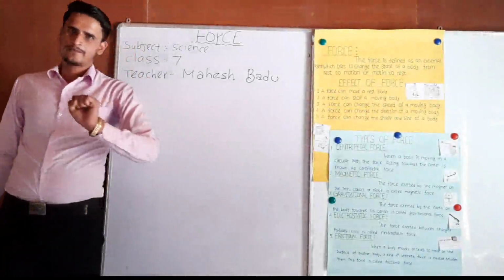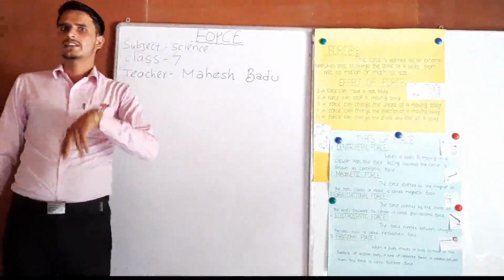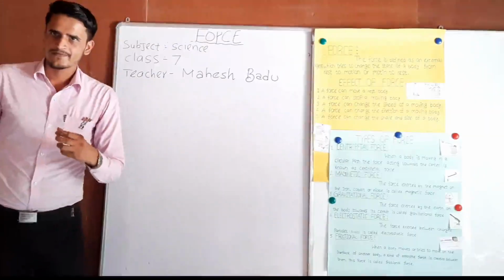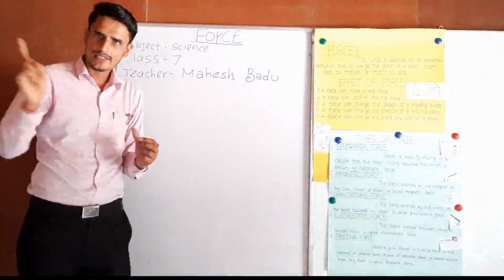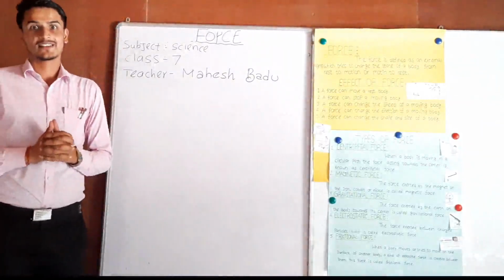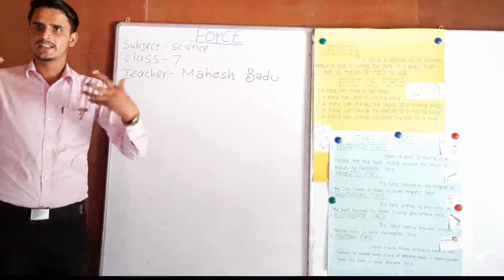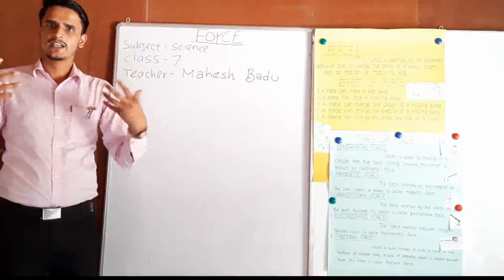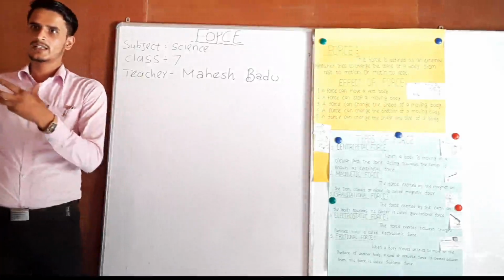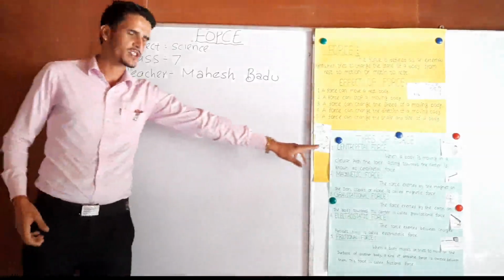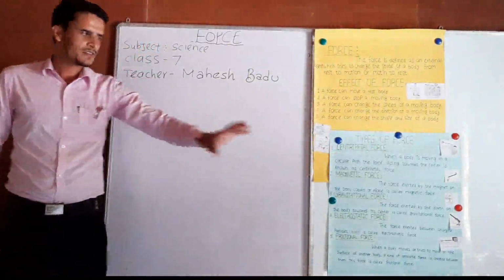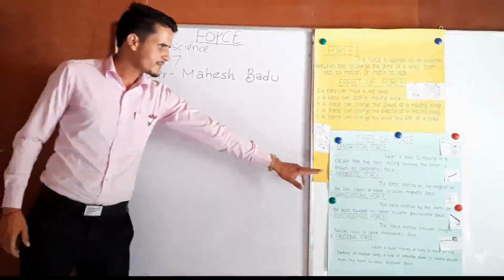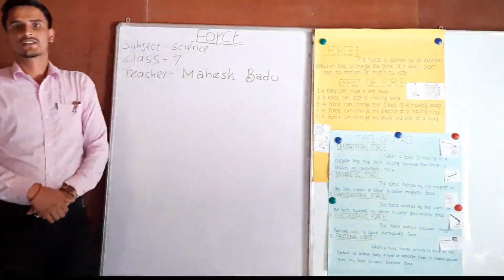Another example. Earth is moving around the sun, and the moon moves around the earth in a circular path. These planets or heavenly bodies are also held in place due to centripetal force. Okay? Good. Next one, magnetic force.